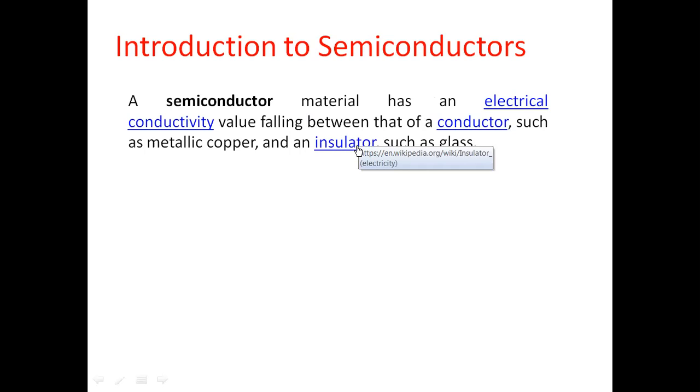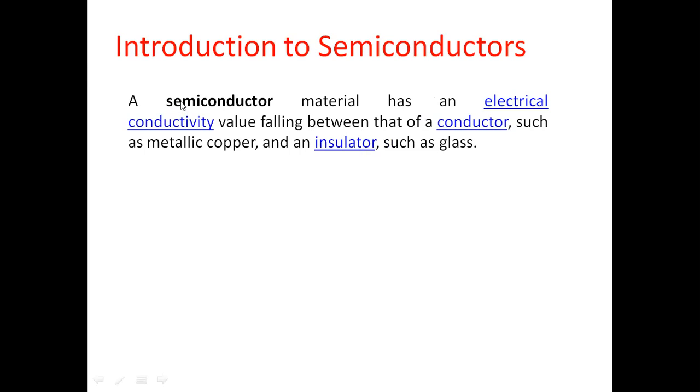So that is how the conductivity of a semiconductor is. It's not as good as a conductor's conductivity, nor as bad as an insulator's conductivity. That's why the name semiconductor.